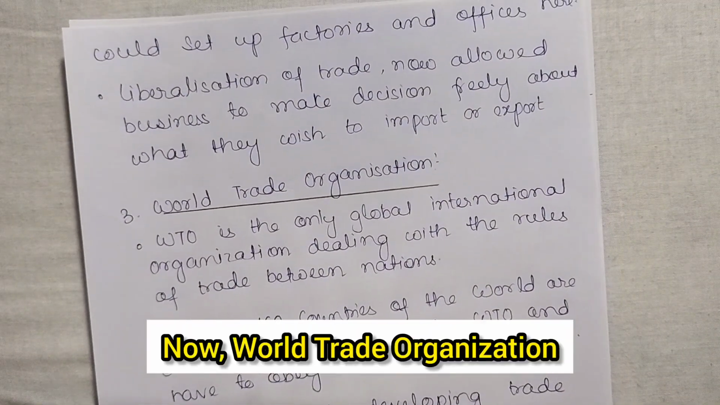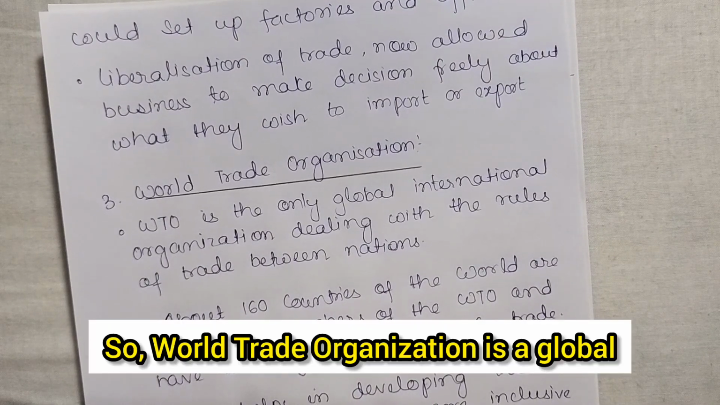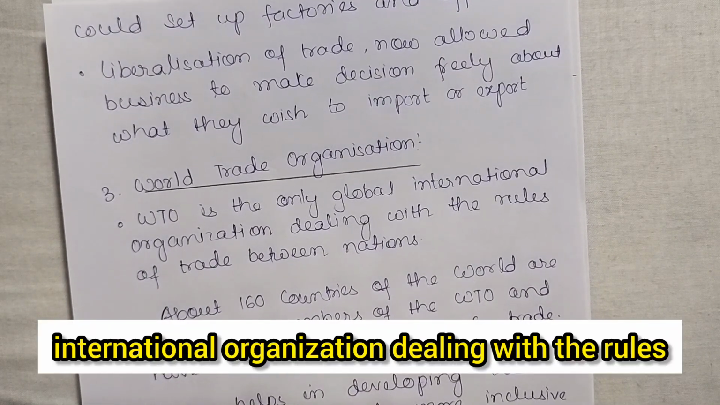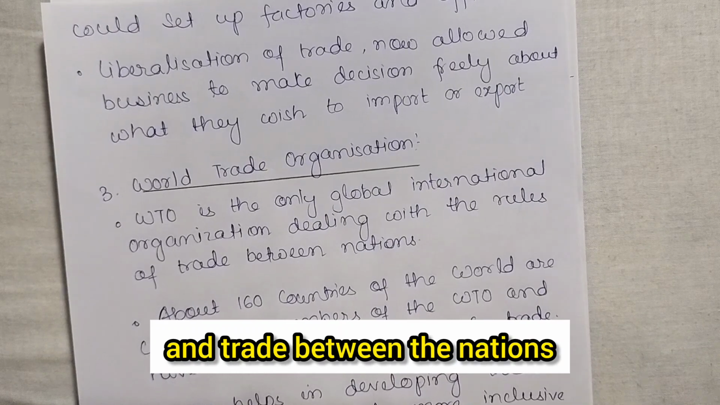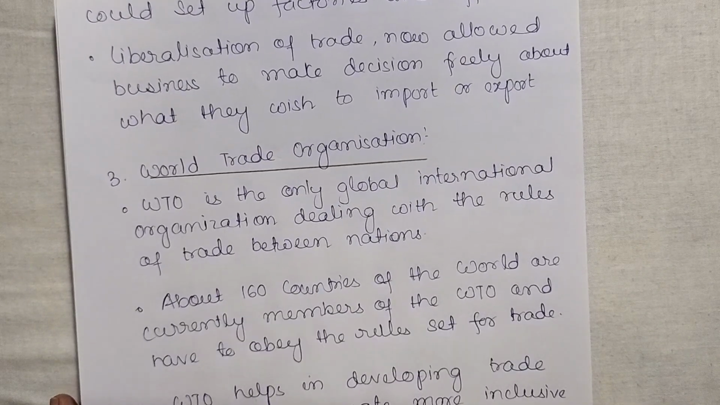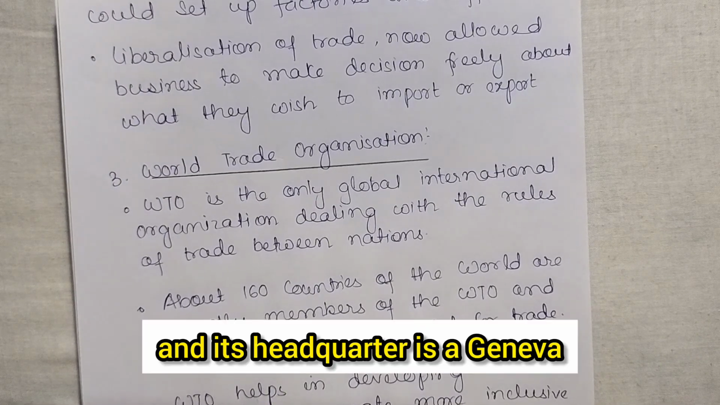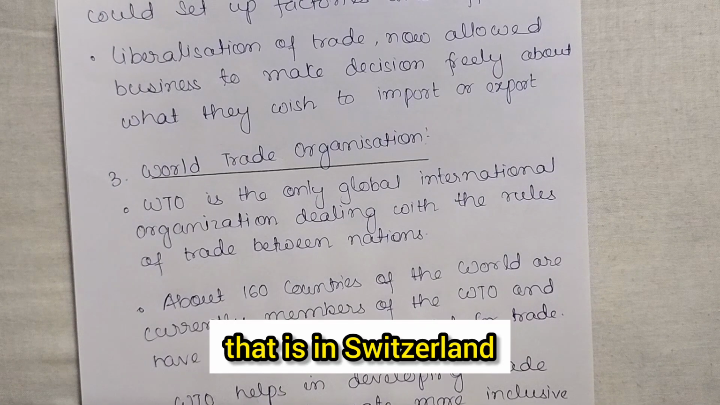Now, the World Trade Organization. The World Trade Organization is a global international organization dealing with the rules of trade between the nations. It is an international organization, you can say a group, where most of the nations are members, and its headquarters is at Geneva, in Switzerland.